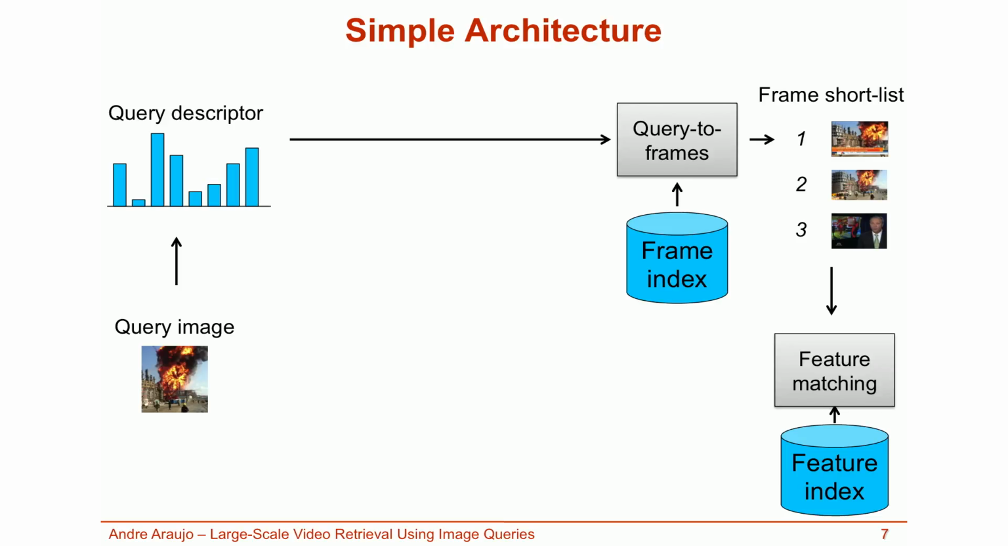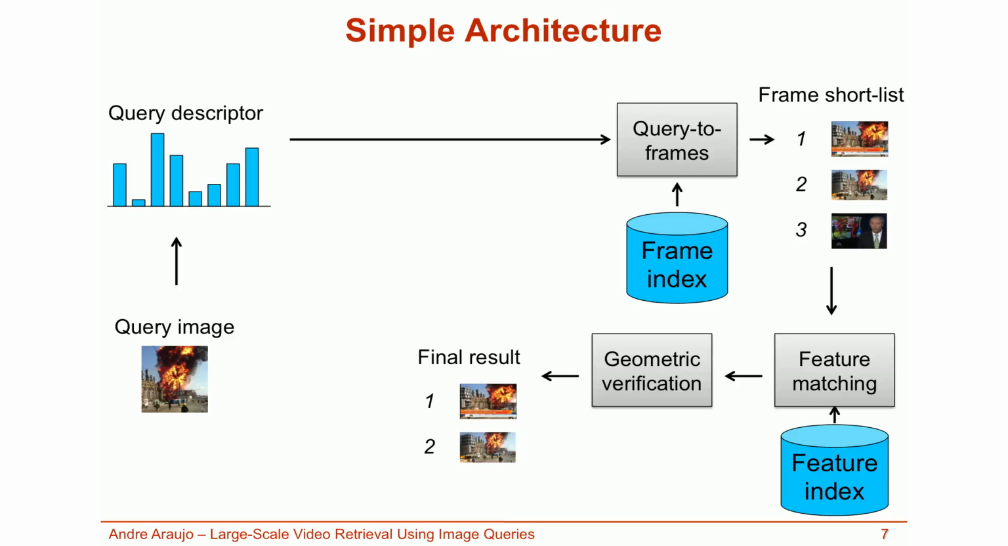Then this list is re-ranked by using feature matching and geometric verification. The final result consists of video frames which are very likely similar to the query image. The main building blocks in this architecture have been very well studied in the last decade. The problem, though, is that in practice, video databases are very large, so methods that compare the query directly to video frames do not scale.